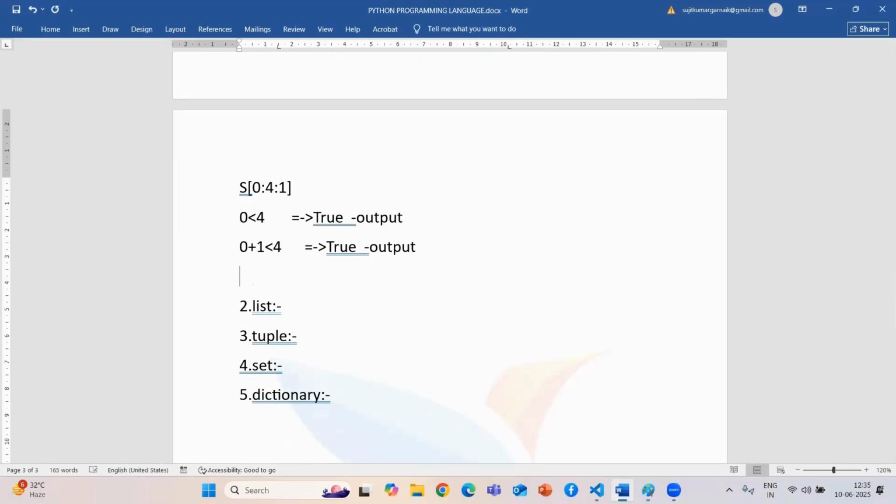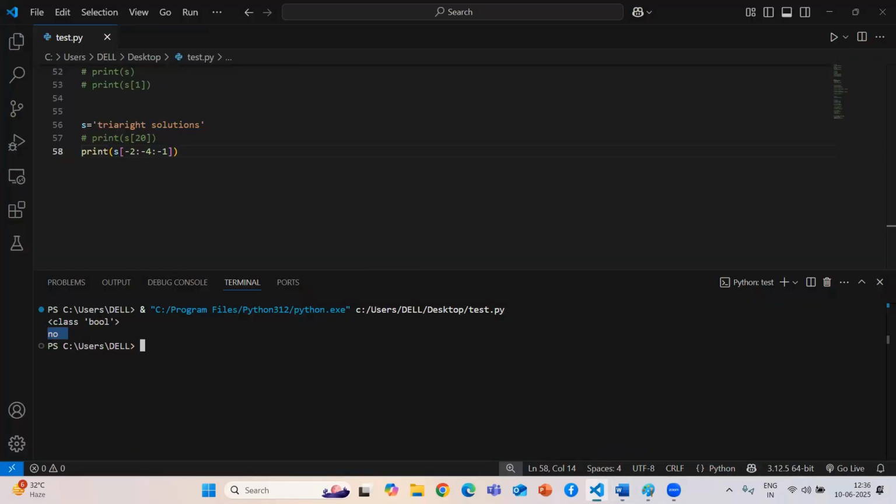Again 0 plus 2 less than 4; in the backend it will be printing like that, guys. In the backend it will be executing like that. Guys, you can practice yourself. If you have any doubt you can directly contact me, and I'll give you the clarification on how to check everything.